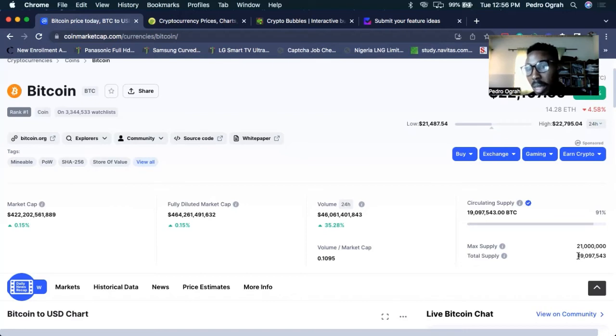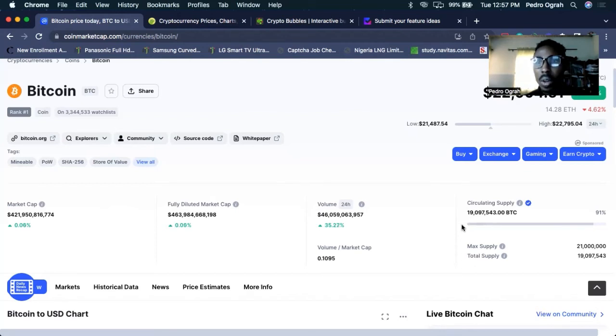Total supply is also very similar to the circulating supply, what is available now. Maximum supply means what can be achieved. Some coins also have unlimited supply. For those types of coins to do well, they must have a very strong community or a very strong use case. Let's take, for example, now,